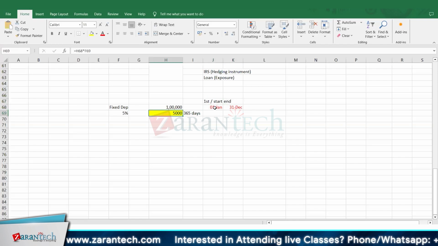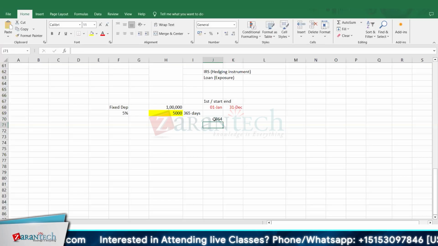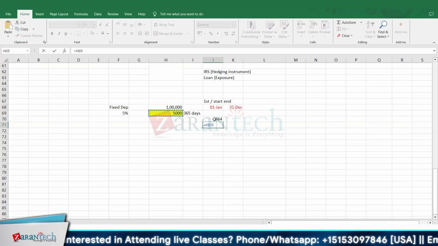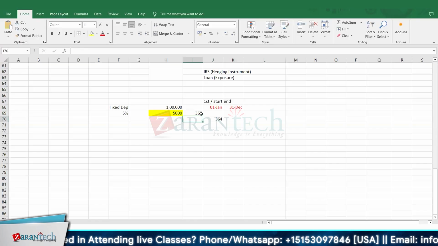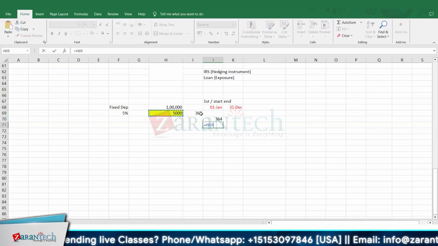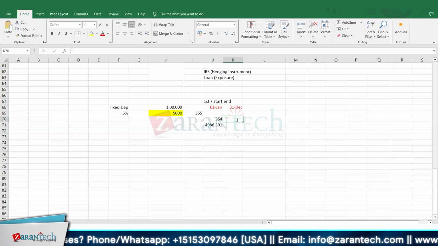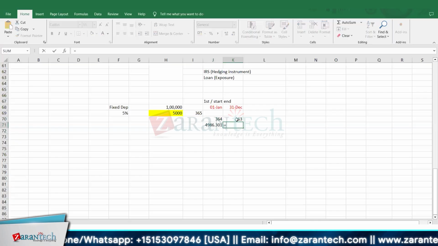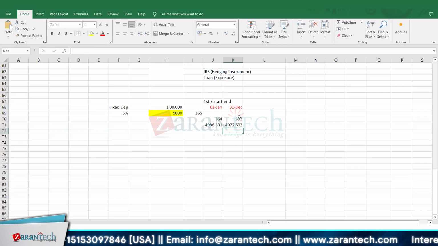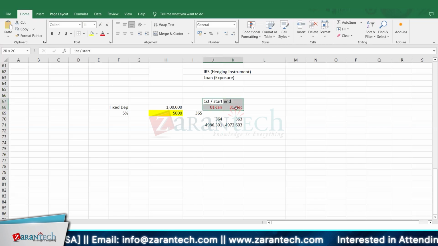But if you don't want to include the first day, that means you will only get interest for 364 days. So your calculation should be 5,000 divided by 365 into 364. Correct. So then you will get 4,986. And if you exclude both the days, then it will become 363 days. So depending on the terms and conditions with your bank, you can actually include both the days or just one day or the end day, like that. Is it clear? Yeah, right.